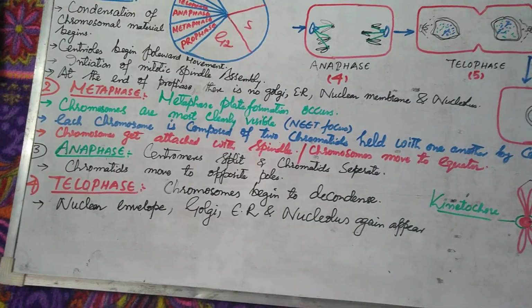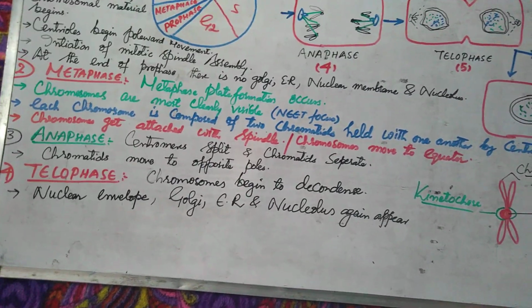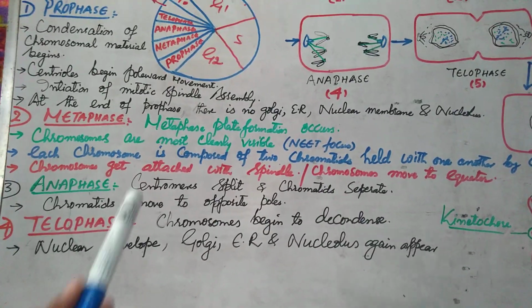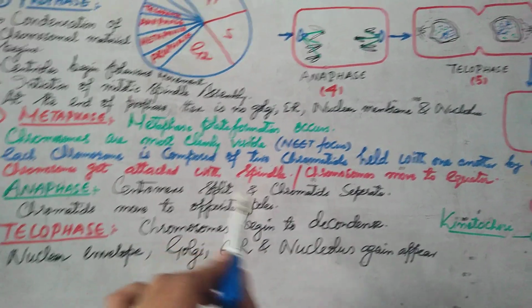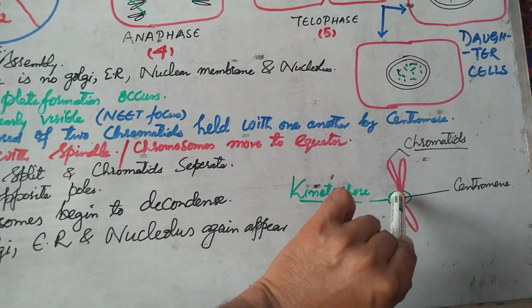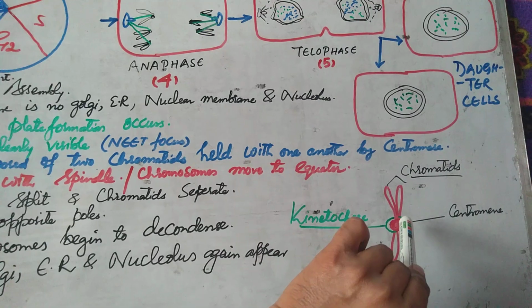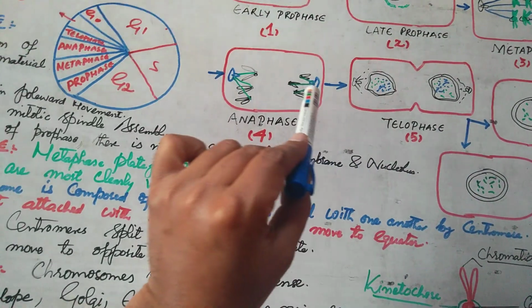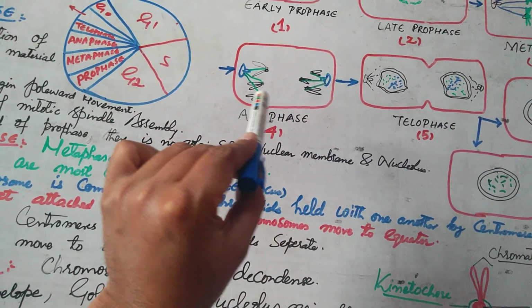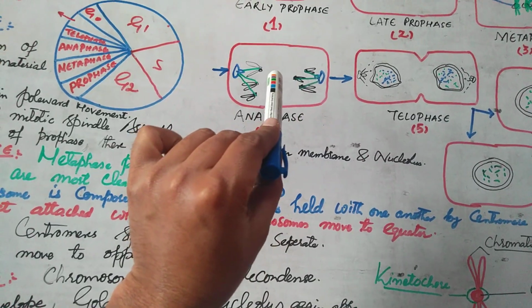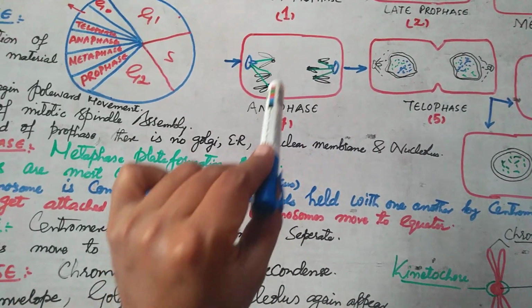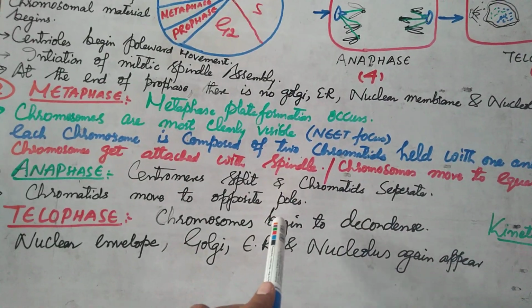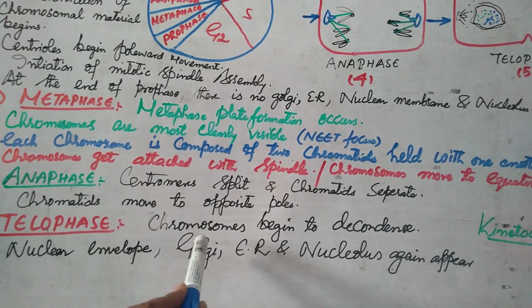After that starts the anaphase. In the anaphase, the centromere splits. The centromere gets split during the anaphase, and these chromatids then move towards the poles. Poleward movement of the chromatids occurs during the anaphase. And after that, there is telophase.